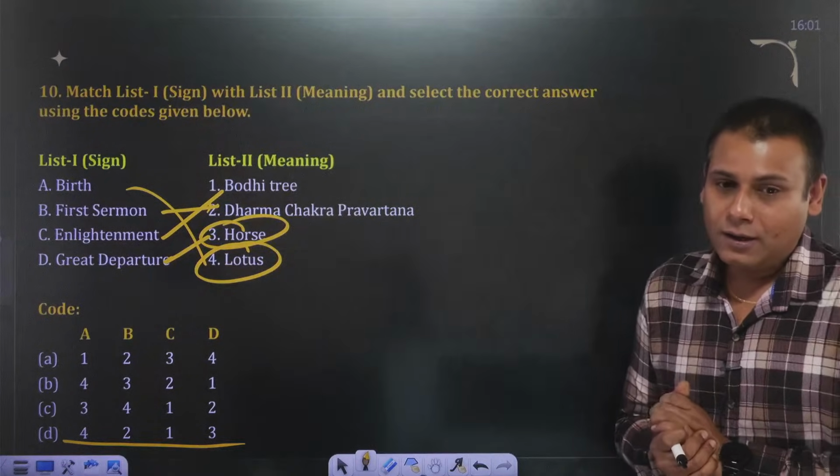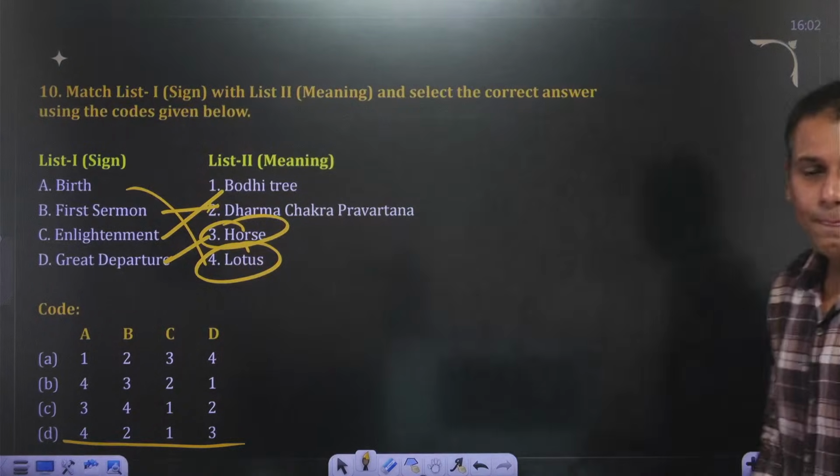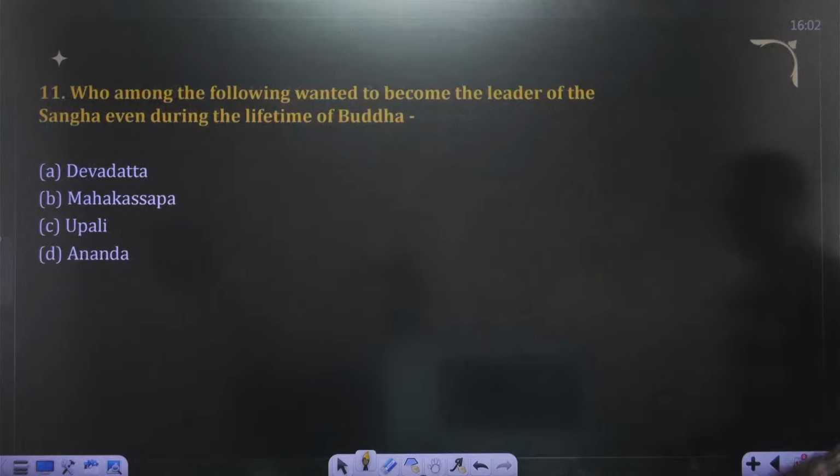Perfect, Roshan. Okay, perfect, Deva. Rajesh ji, perfect. Let's move ahead with the next one.